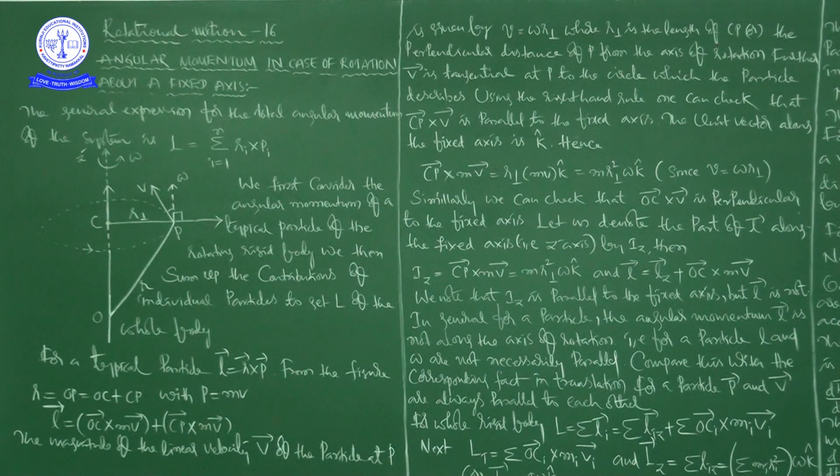P is the linear momentum, which is a vector quantity, but mass is a scalar quantity and velocity is a vector quantity. Based on this, we can write L bar is equal to OC bar cross MV bar plus CP bar cross MV bar.